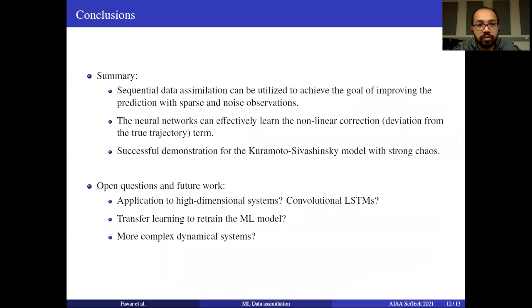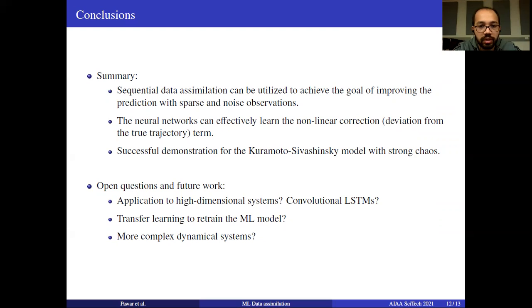To summarize, we show that the sequential data assimilation methods can be utilized to achieve the goal of improving prediction when we have sparse and noisy observations. We also proposed a new method called LSTM nudging, in which a neural network is trained to learn the nonlinear correction term. The correction term is nothing but the deviation from the true trajectory, and we successfully demonstrated this LSTM nudging method for the KS model with very strong chaotic behavior.